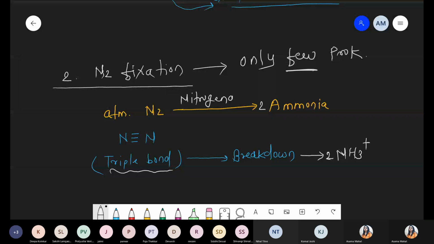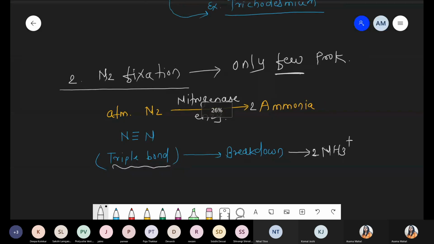Nitrogenase breaks the triple bond, and once that bond is broken, atmospheric nitrogen, which is present in inorganic gas form, is easily converted into an organic molecule, ammonia. The next processes are nitrite, nitrate, absorption, etc., but we are not taking that part in too much detail.